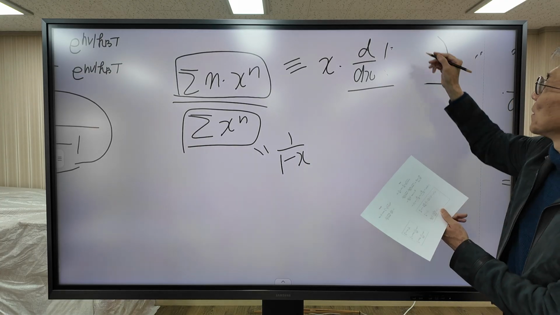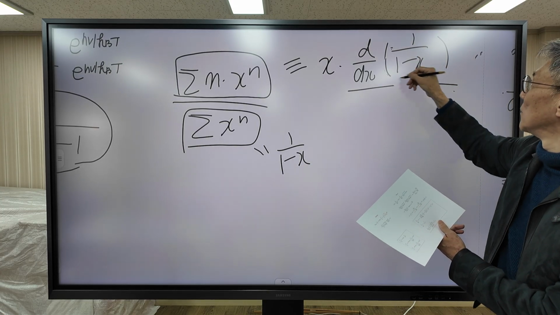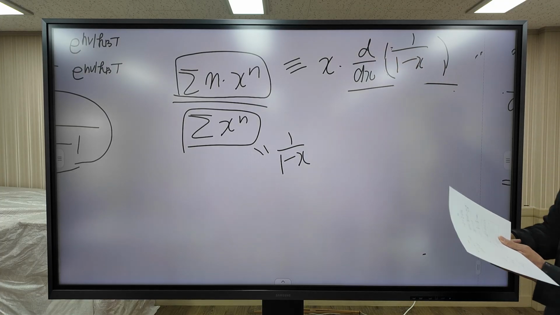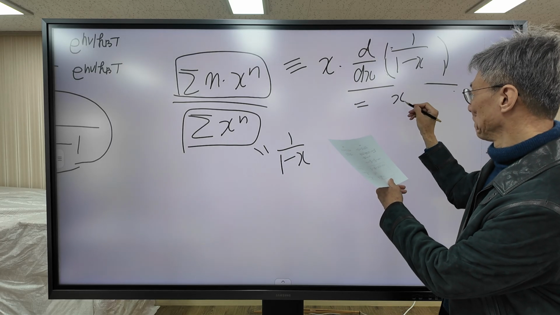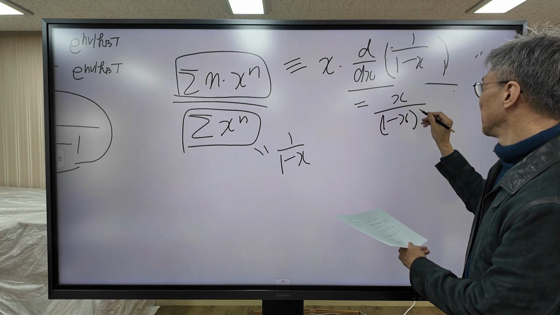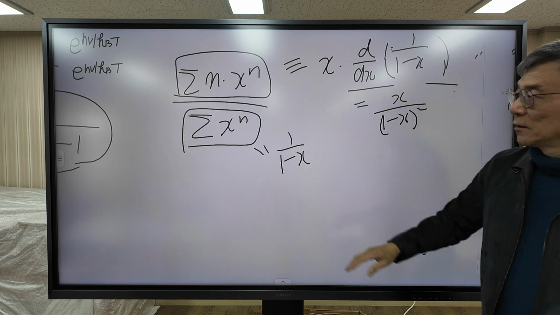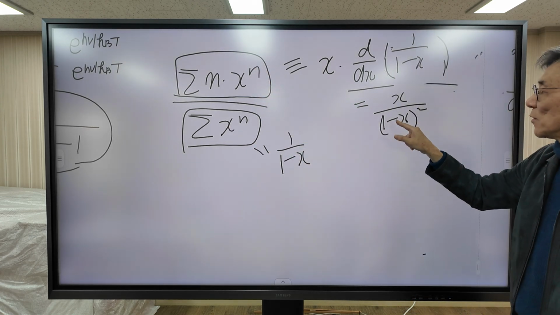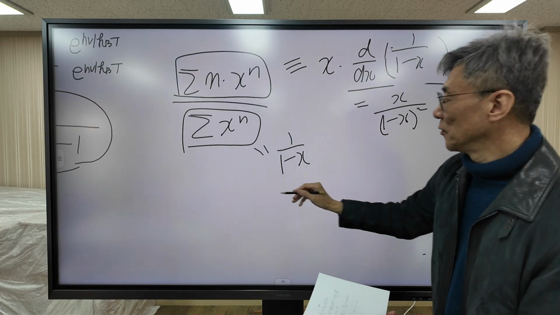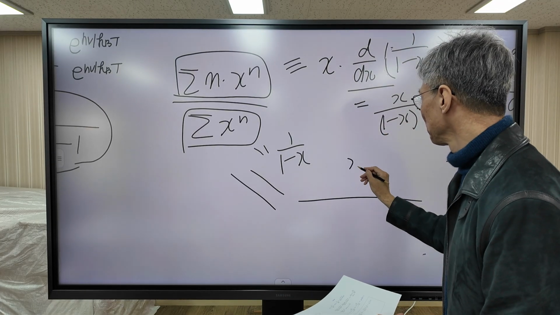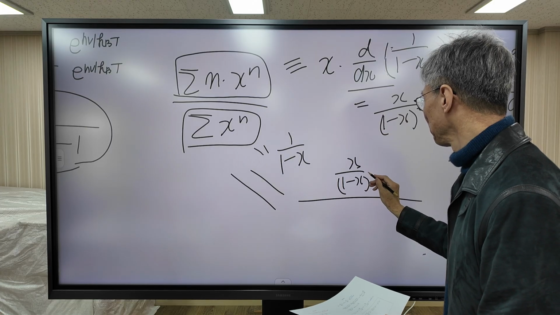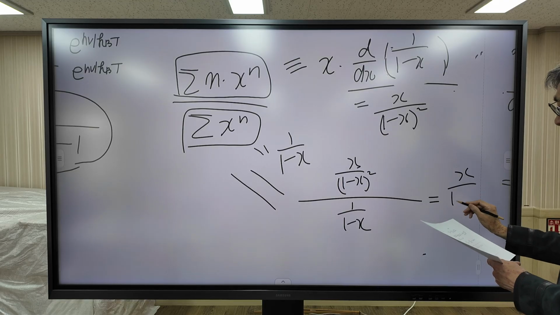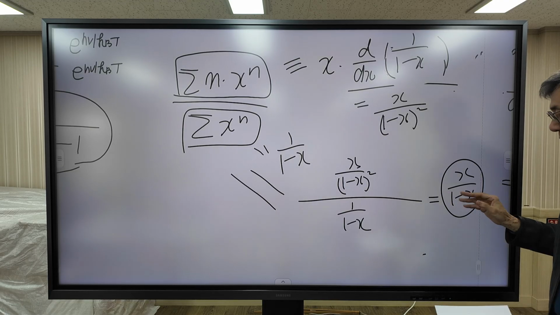This one is 1 over 1 minus x. You can get the result of this one. So this is equal to x squared. So denominator 1 over 1 minus x, numerator x over 1 minus x squared. So you can obtain this one. So this is equal to x over 1 minus x squared. So we can prove this one.